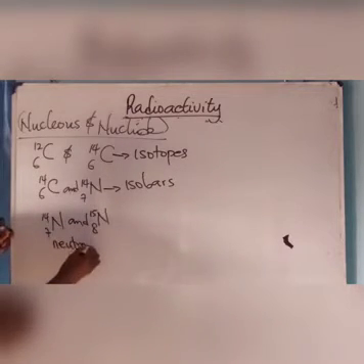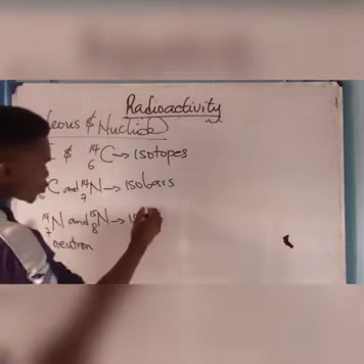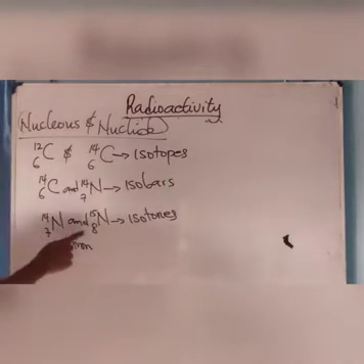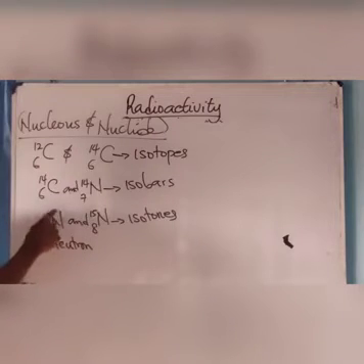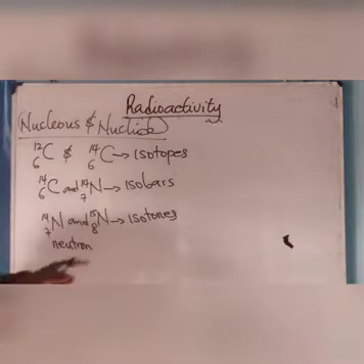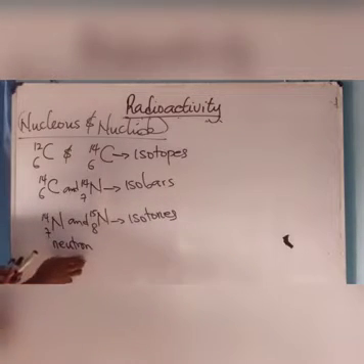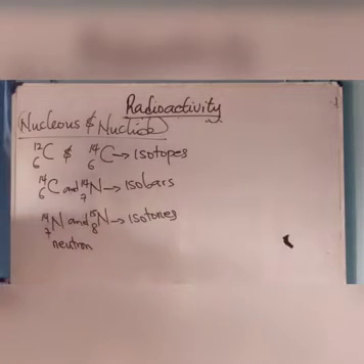Neutron, and these guys are called what? Isotones. Entities that have different atomic number, different mass number are called what? Isotones, and it therefore means that they have the same number of what? Neutron.